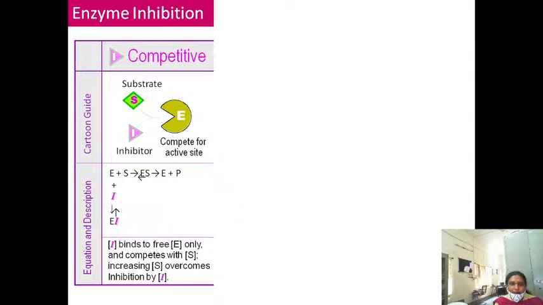This is the competitive inhibition. Okay, this is the enzyme and this is the shape of the substrate.